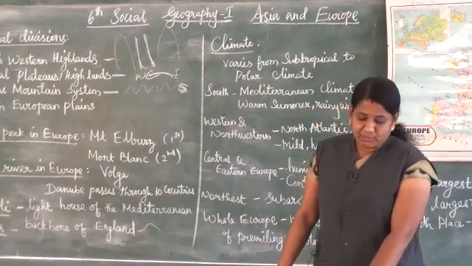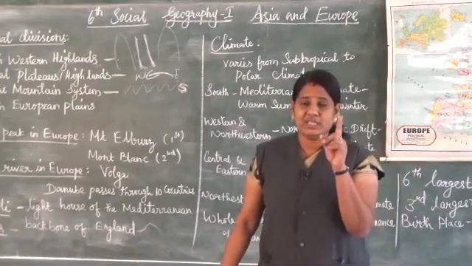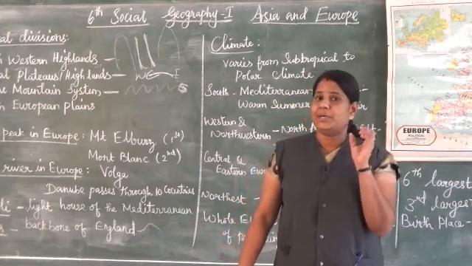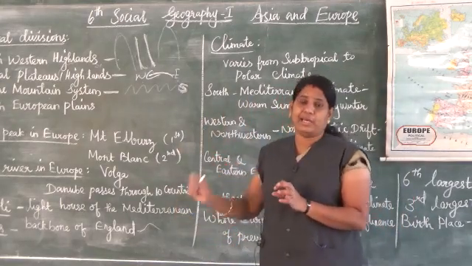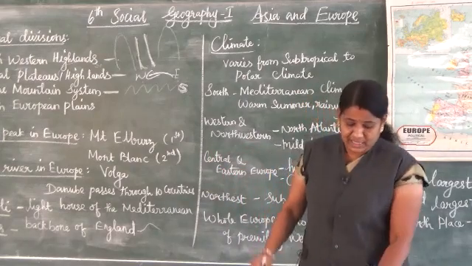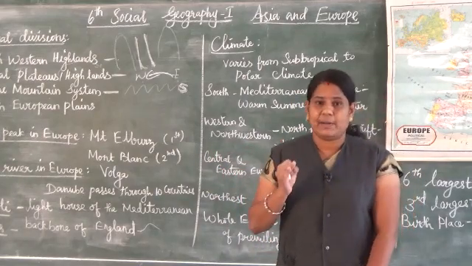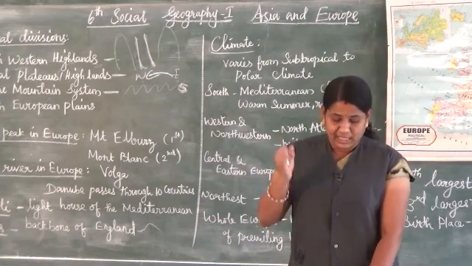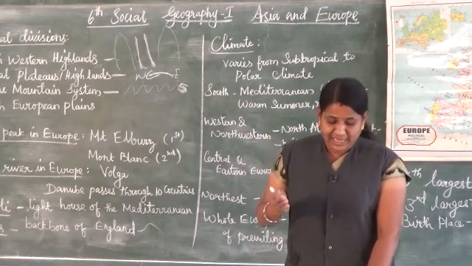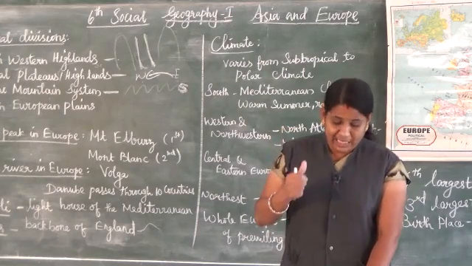The important mountain ranges are, this is one of the short answers: which mountains are located in the Alpine mountain system in Europe? The Sierra Nevada, the Pyrenees, the Alps, the Apennines, and the Dinaric Alps.